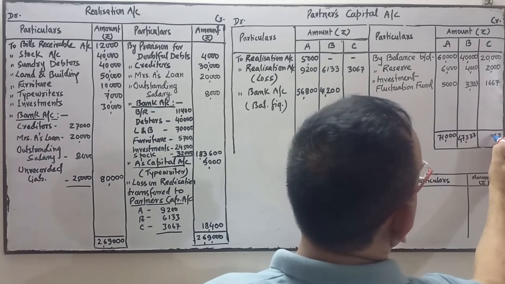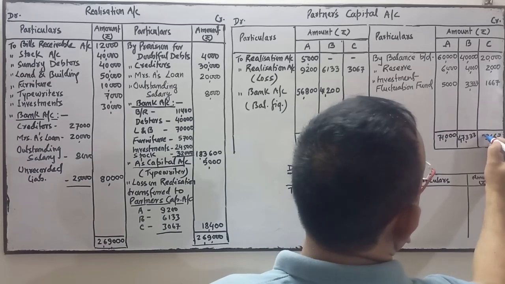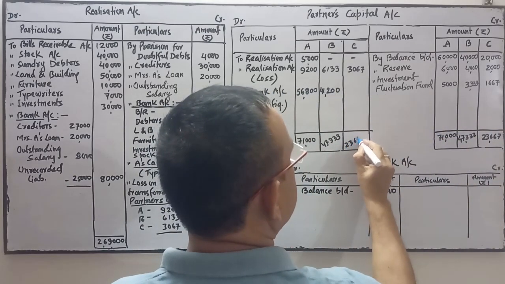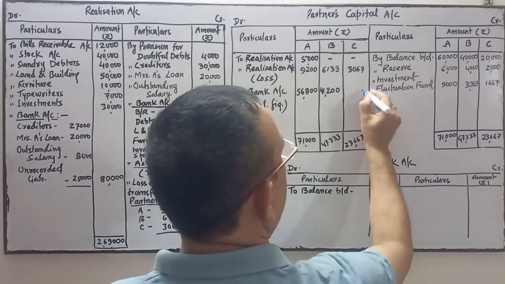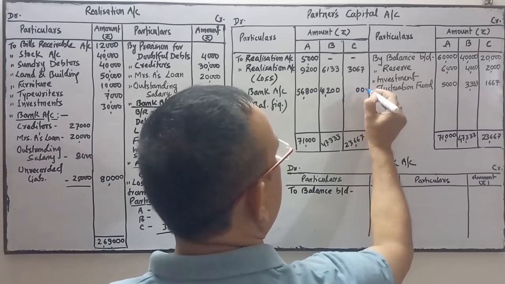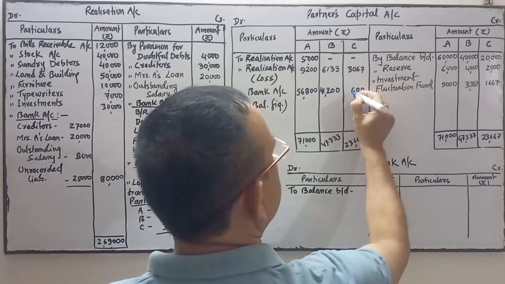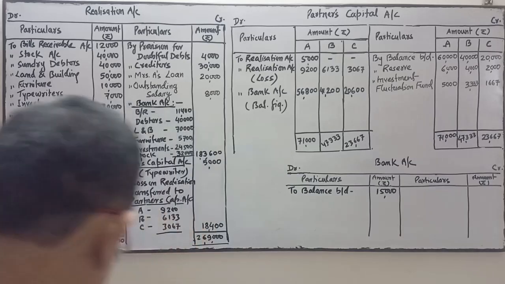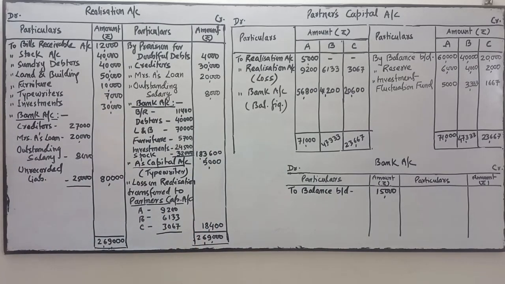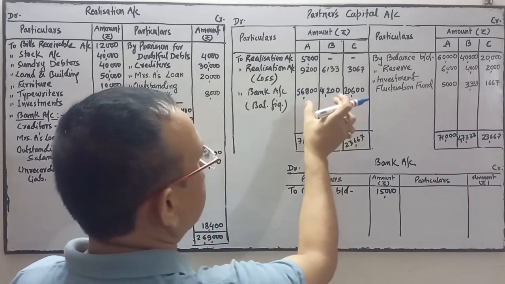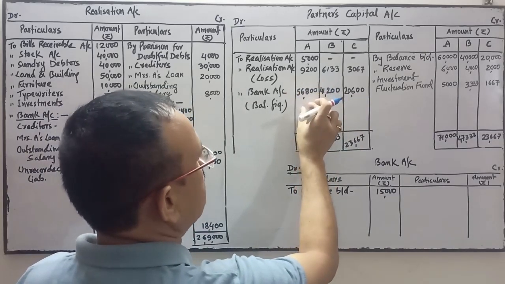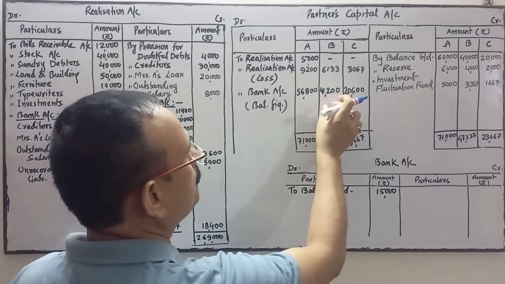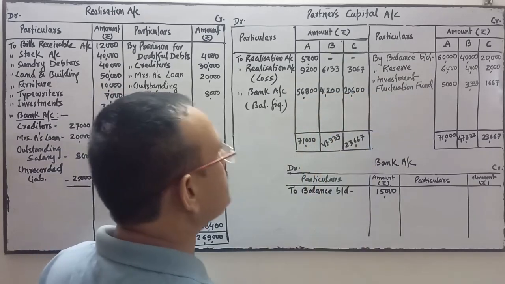7, 6, 6, 3, 2. 23,667. Now do the payment. 0, difference amount 0, 0, 6, 0, 2. 20,600. 20,600 to C. So final settlement to A is 56,800. The firm has to pay this much amount to A, to B, and to C 20,600.